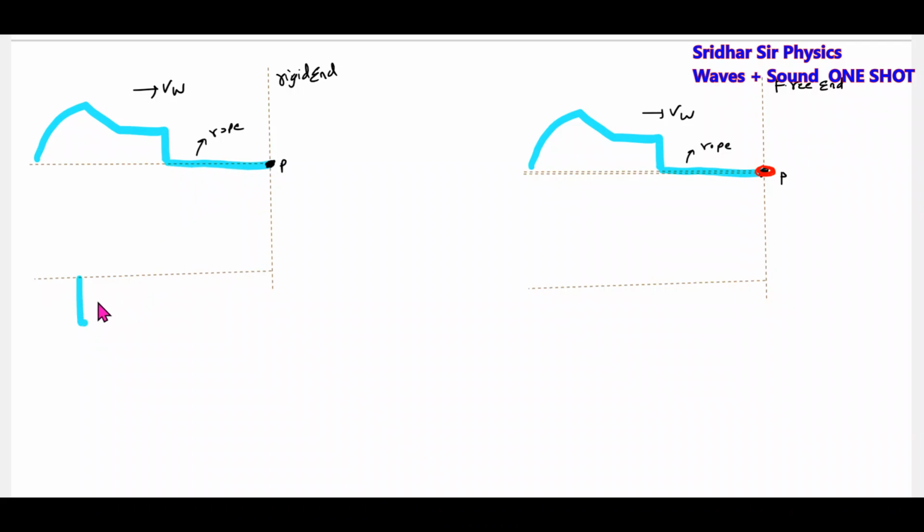First it will go inverted, so it will be like this. I'll show it clearly.